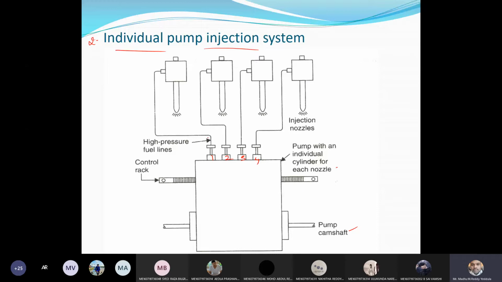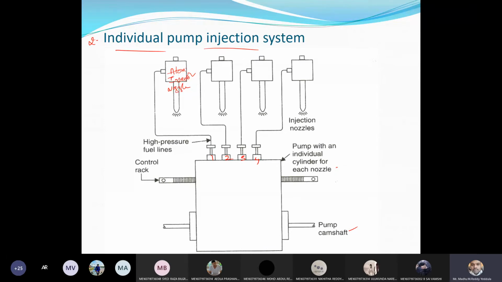It will pump the high pressure diesel into this, the fuel nozzle or atomizer or injector, right? Atomizer or fuel injector, or normally we can call it a nozzle, but the technical term may be fuel atomizer or fuel injector. Okay, right? 4 different pumps are operating, and 4 different lines will be connected to these valves.